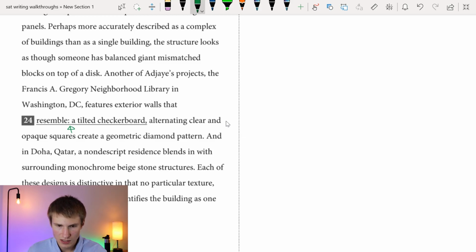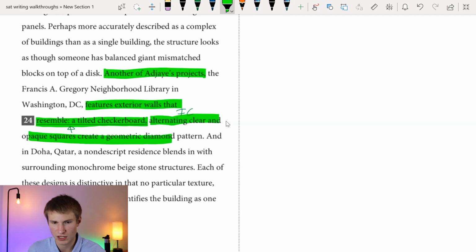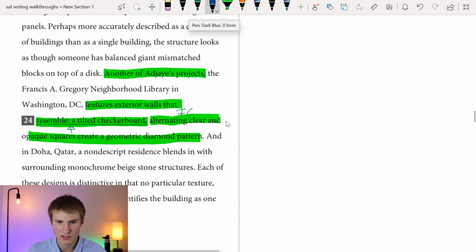Okay, and then the other thing that we see is that we have another independent clause here. Okay, so obviously what we just read there, and I'll just go ahead and highlight in green so you can see what I'm referring to. When we say another of Adjaye's projects, the Francis A. Gregory Neighborhood Library in Washington, D.C., okay, this right here is our independent clause, right? Another of Adjaye's projects features exterior walls that resemble a tilted checkerboard. That right there is an independent clause. And then we also have an independent clause right here. Alternating clear and opaque squares create a geometric diamond pattern. So if we're going to connect two independent clauses, in this case, we see that we're ultimately having a second independent clause, which is describing or illustrating the idea in the first, because in the first we say it resembles a tilted checkerboard, and now we describe how that looks, so we're illustrating that idea.